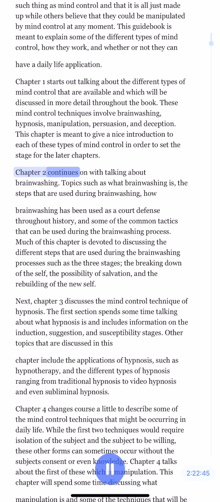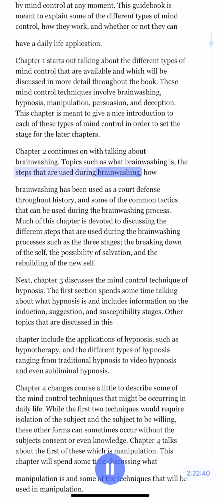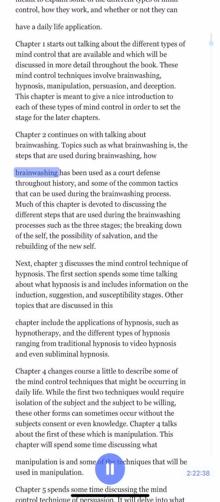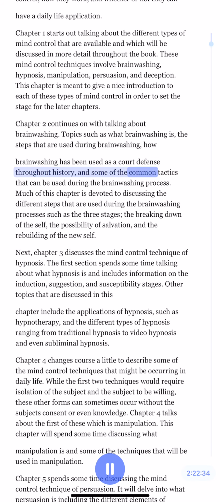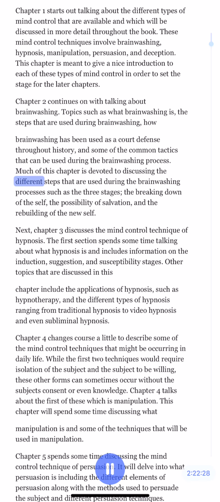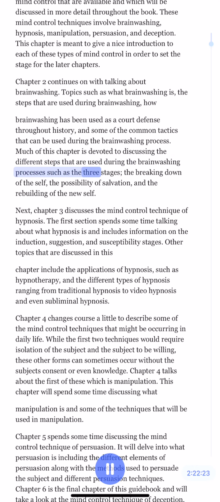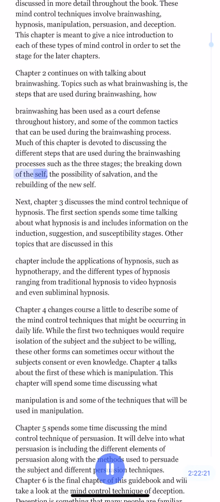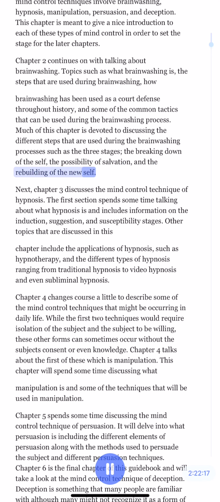Chapter 2 continues on with talking about brainwashing. Topics such as what brainwashing is, the steps that are used during brainwashing, how brainwashing has been used as a court defense throughout history, and some of the common tactics that can be used during the brainwashing process. Much of this chapter is devoted to discussing the different steps that are used during the brainwashing process, such as the 3 stages, the breaking down of the self, the possibility of salvation, and the rebuilding of the new self.